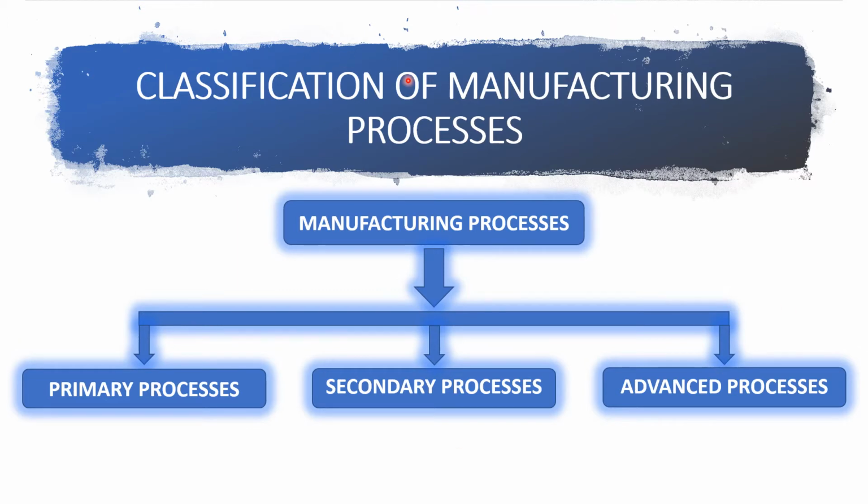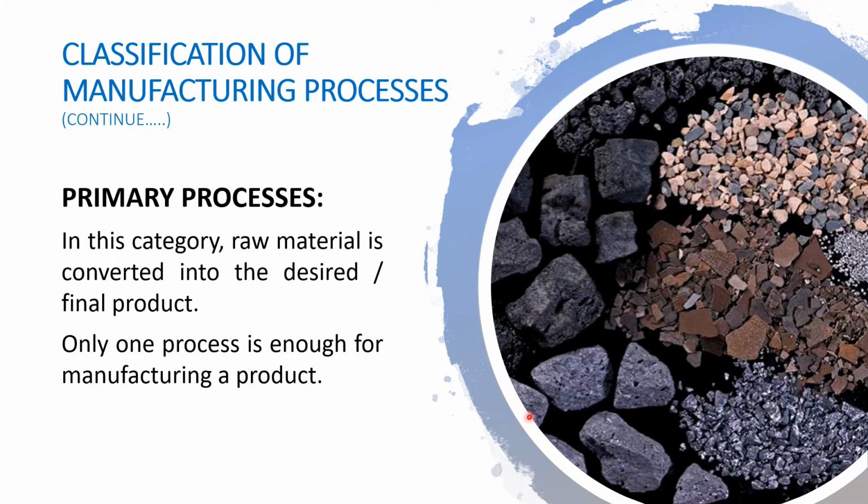There are three basic categories where manufacturing processes are classified. The first one is primary processes, second one is secondary processes, and third and last one is advanced processes. We are going to understand each type briefly one by one. First, look at the picture. We extract raw material from Earth's crust in irregular shapes and sizes. This material is then converted into a useful product after passing through various manufacturing processes.